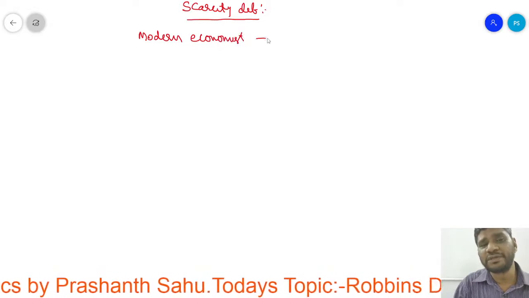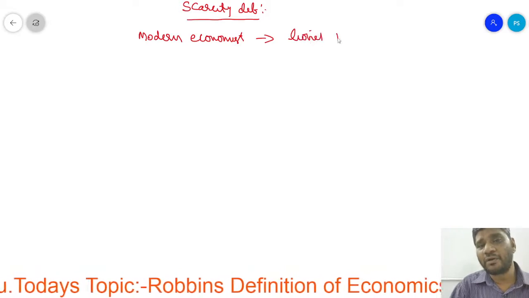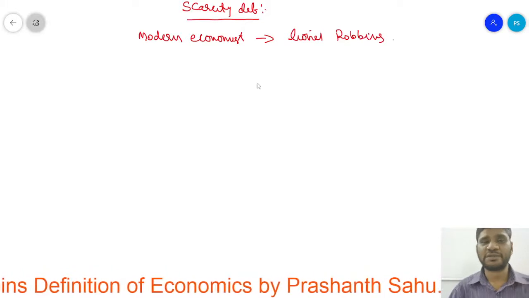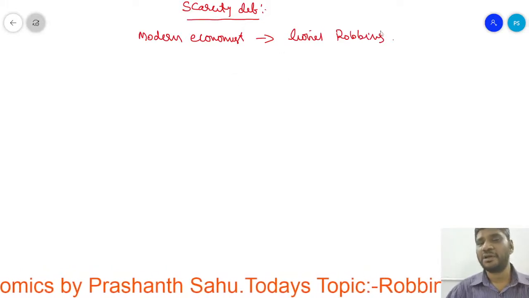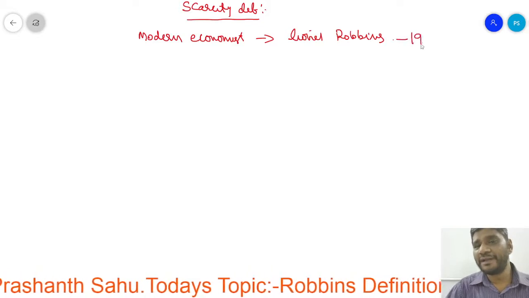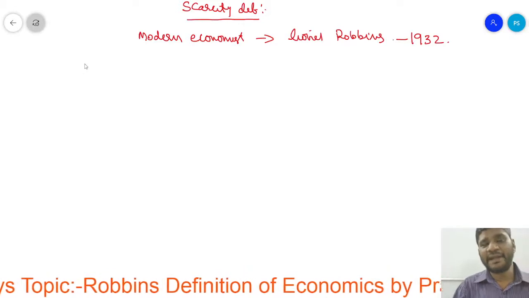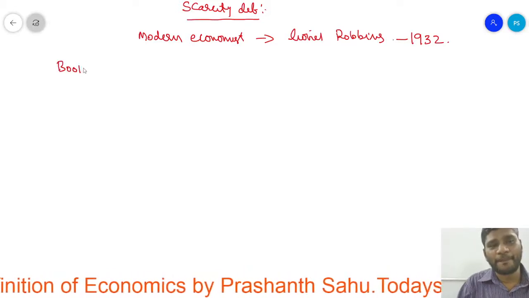The modern economist is called Lionel Robbins. He gave this scarcity definition in the year 1932. In the year 1932, he wrote a book.